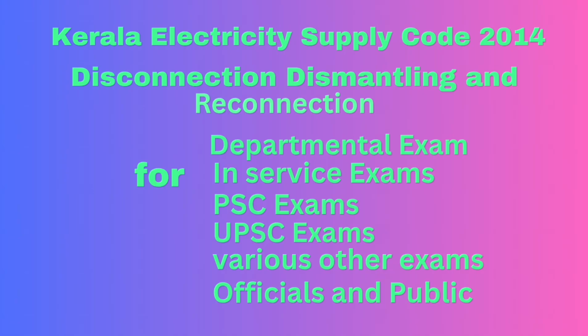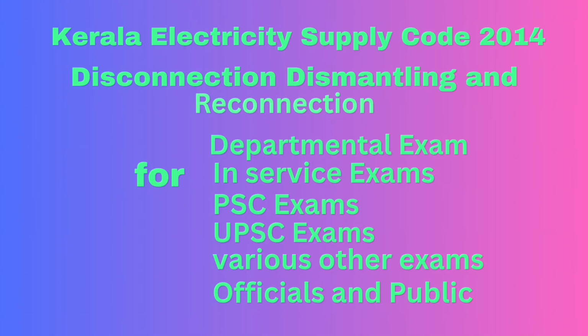L. If the consumer uses the energy in such a manner as to endanger the service lines, equipment, electric supply means and other works of the licensee.